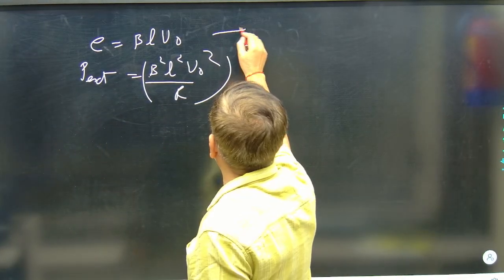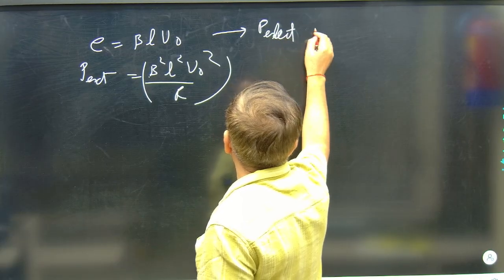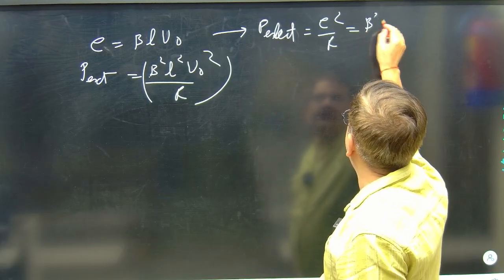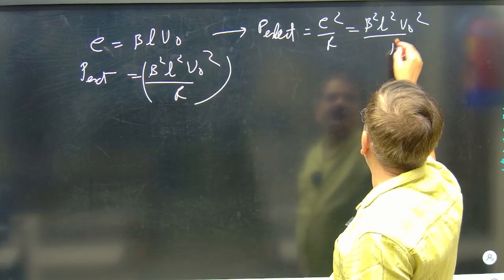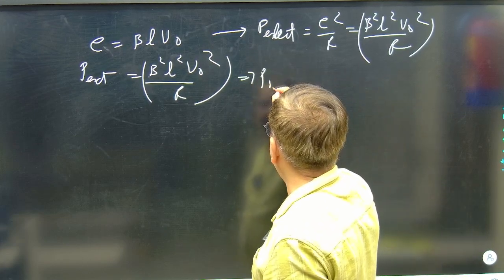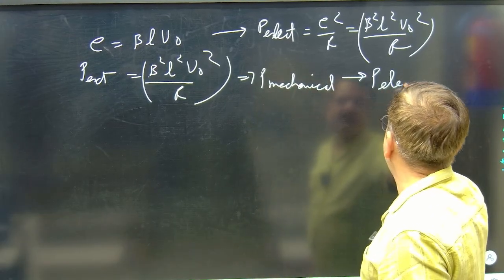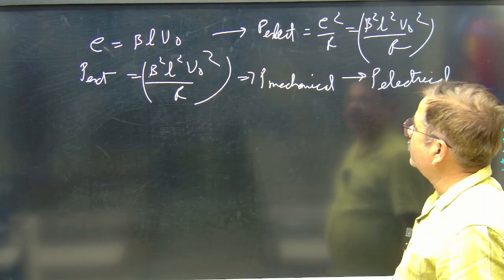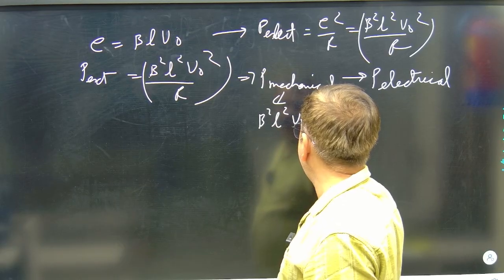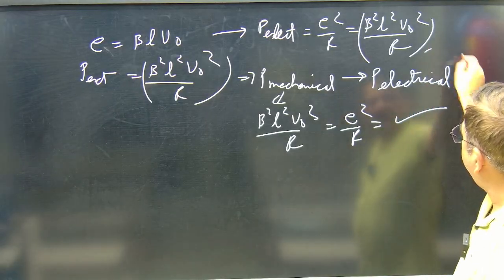Now from here, if I go for the electrical power, it is EMF square by R. So this value is B square L square V naught square by R. What can I say? The mechanical power in the circuit, power mechanical by external agent, is being converted into power electrical. So both the results are same. Mechanical power, you see, it is B square L square V naught square by R, and it is E square by R, and that is also the same value we have here.